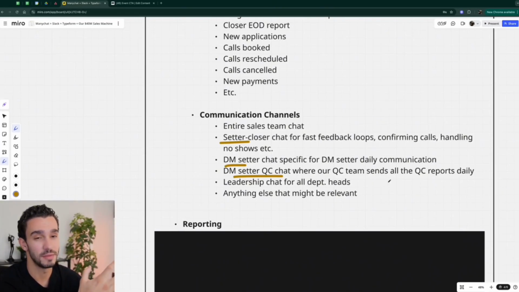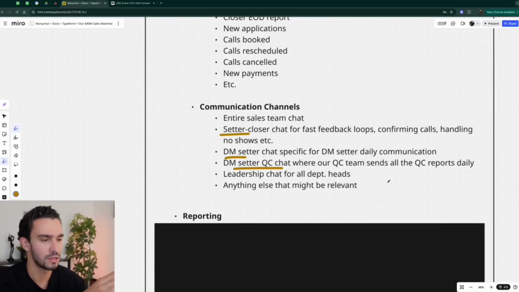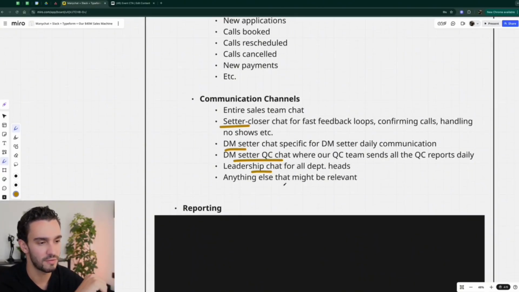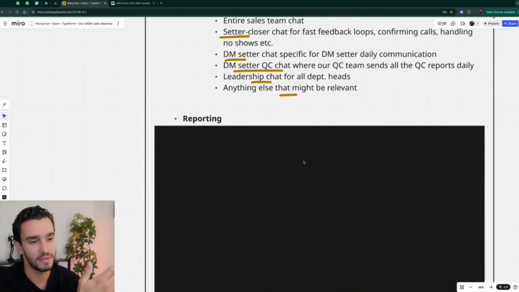So we have visibility over what's actually happening in the DMs, who's working, who isn't, who's hitting KPIs, who's doing the right things, who's being active, who has good speed to lead, and so on and so forth. Then obviously you have your leadership chat for all the department heads, and then anything else that might be relevant depending on how you're running your company and how you have things set up.